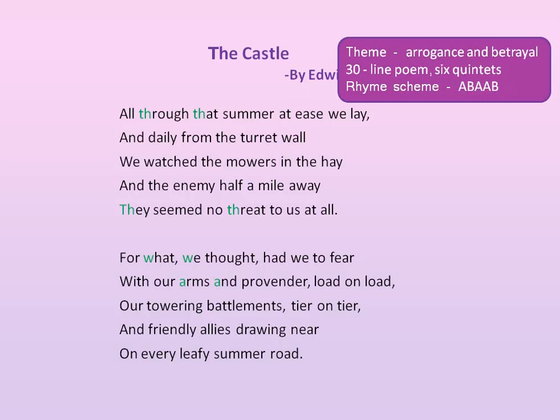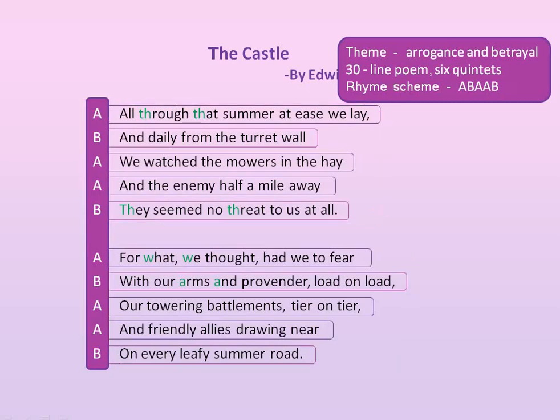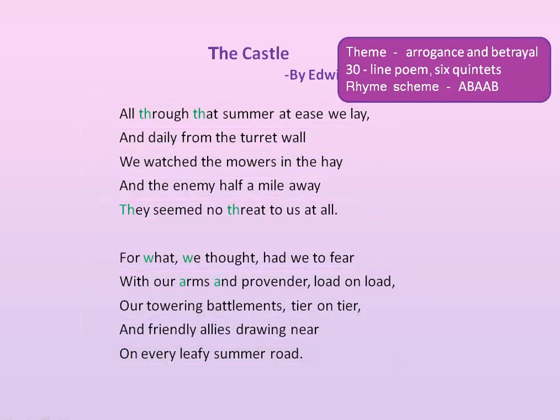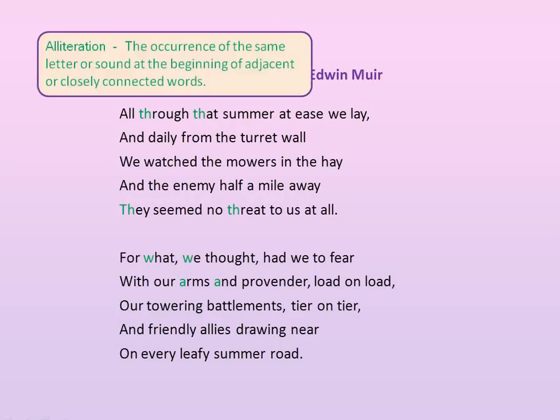This 30-line poem is composed of 6 quintets and has an AB-AAB rhyme scheme. It is an allegorical poem. An allegory is a work that conveys a hidden meaning, usually moral, spiritual, or political, through the use of symbolic characters and events. In the first line, through and that are the alliterated words.